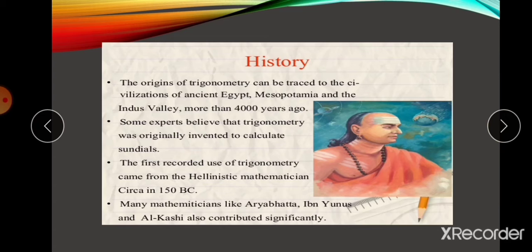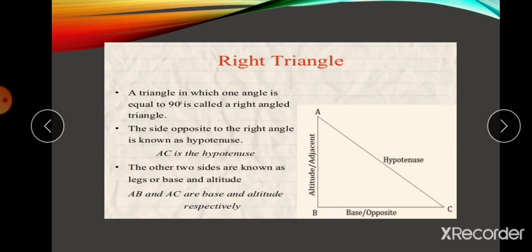Okay, trigonometry came, but who introduced it first? It is registered by a great Hellenistic mathematician in 150 BC. 150 BC means before Christ. Oh, that time only they found trigonometry. Still, our Indian mathematician Aryabhatta also contributed to trigonometry. Aryabhatta is a main person in science also, and he invented zero, a very important person.